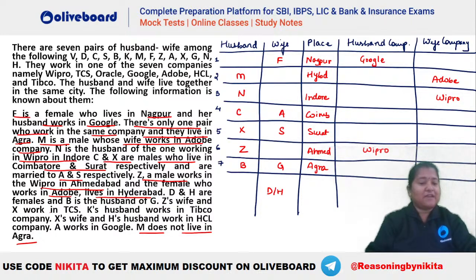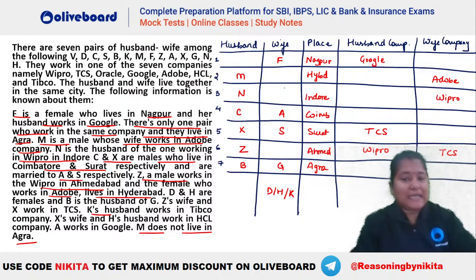Now Z's wife and X works in TCS. So Z is wife. That means Z has to be a husband here. So Z's wife is in TCS. So that means this is TCS here. Okay. And X works in TCS. So X is what? X is husband, isn't it? X is the male person. So he works in TCS. So TCS will be here. Okay. This is going to be TCS. Next, see what is given. K's husband works in TIPCO. So you can see K is also a female person. So you can see K also will be here.